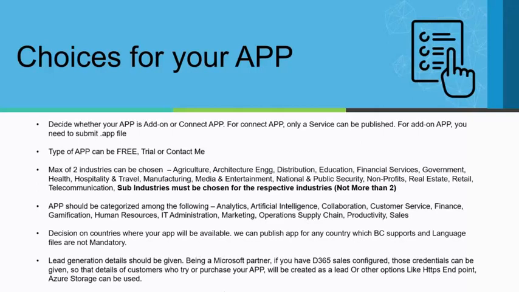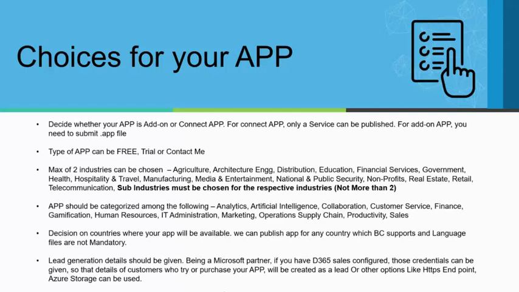You could choose up to two industries. There are various industry verticals defined within Microsoft: agriculture, manufacturing, hospitality, whatever. You will have to choose any two here. You also should be able to categorize your app. Is it a collaboration app? Is it analytics?